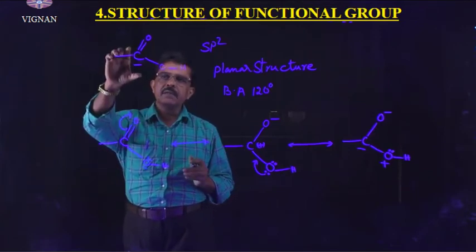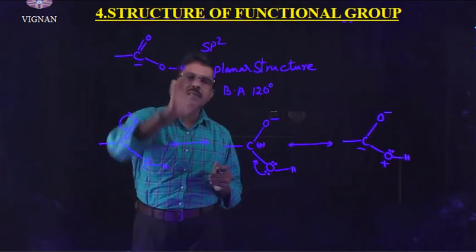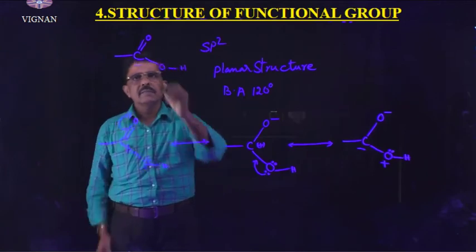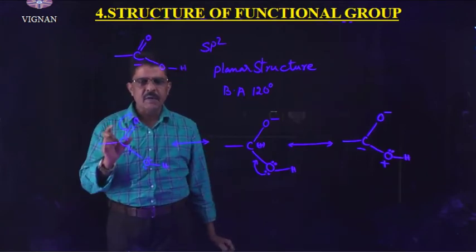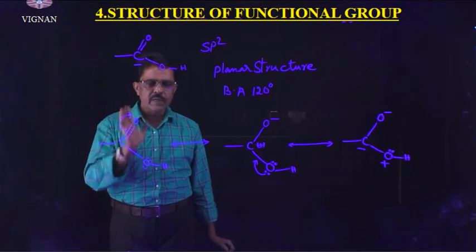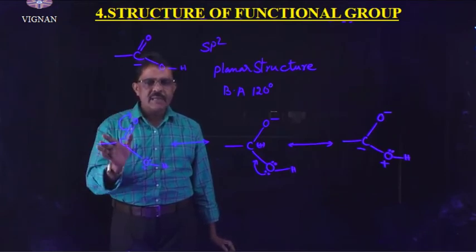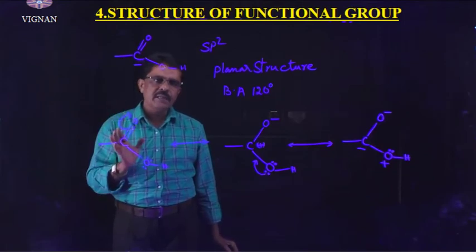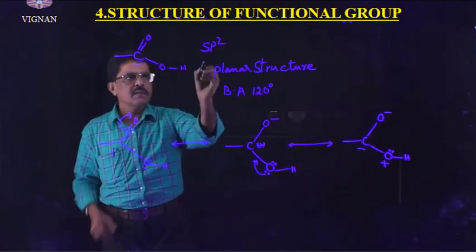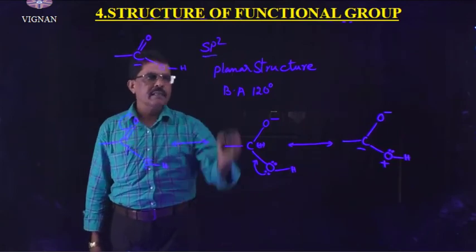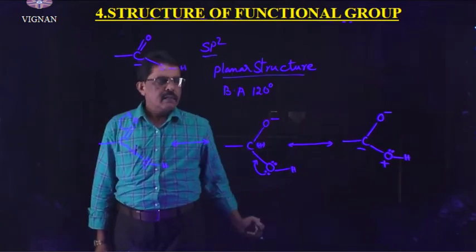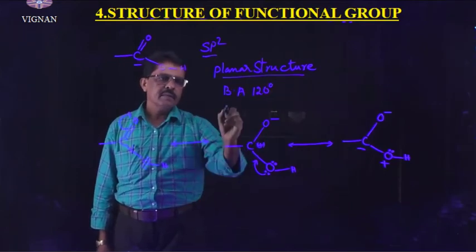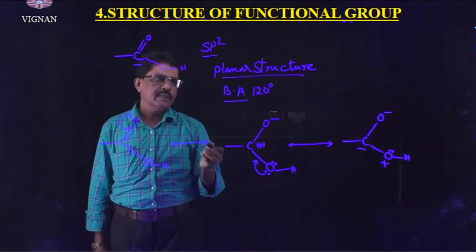In the carboxylic functional group, the carbon atom undergoes sp2 hybridization. How can you say it is sp2 hybridization? Because the carbon is attached with a double bond. If a double bond is there, sp2 hybridization. If a triple bond is there, sp hybridization. If carbon is attached with 4 single bonds, it is sp3 hybridization. If a molecule undergoes sp2 hybridization, the shape of the molecule is planar and the bond angle is 120 degrees.